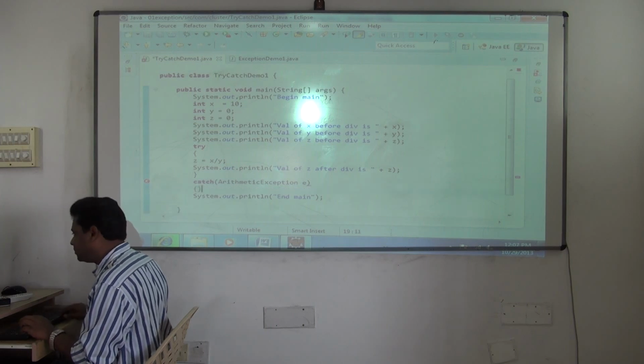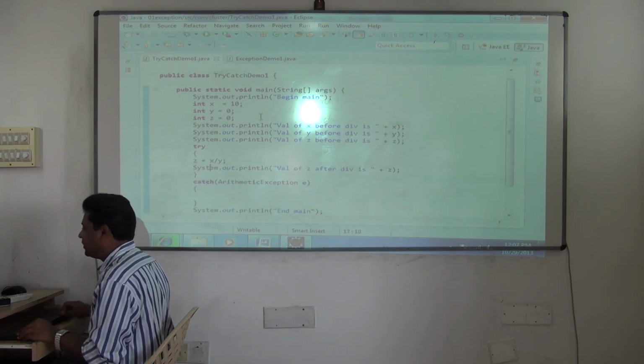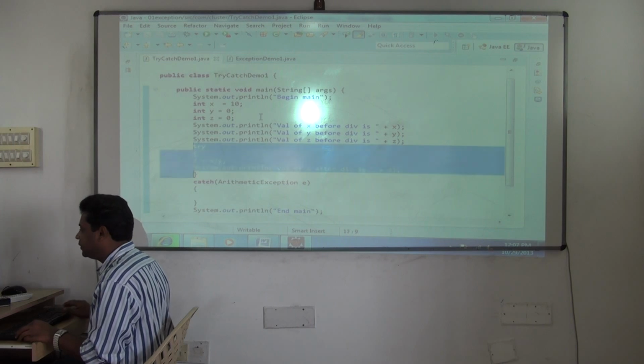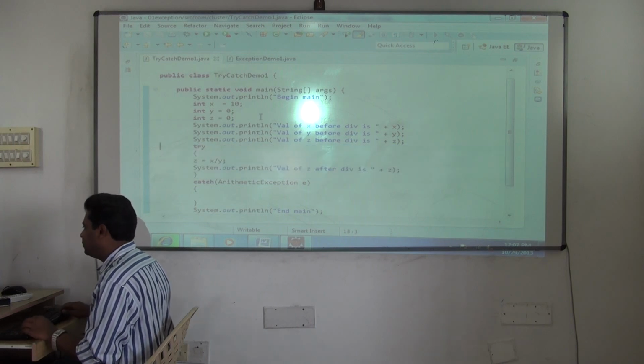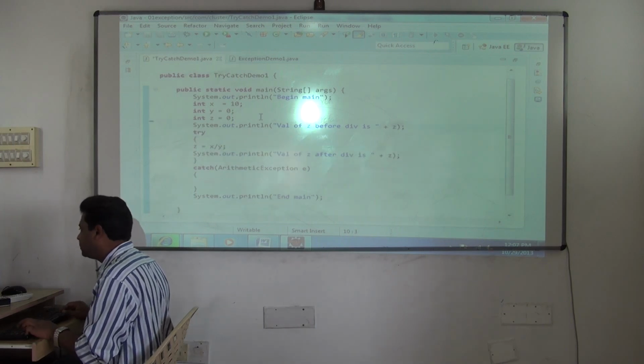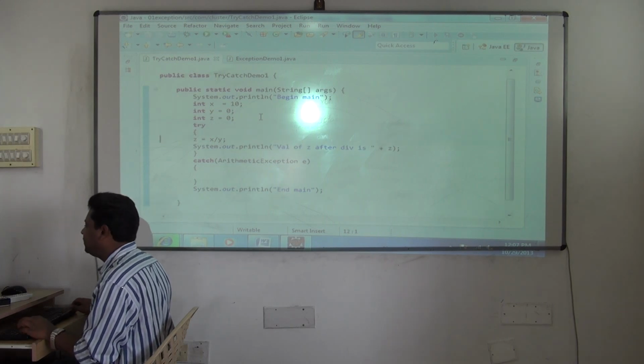So right, these are blocks now. Carefully observe, they are blocks. So try is one block, catch is one block. If you want, okay, I'll just eliminate all this output so that it will be neat and clear.